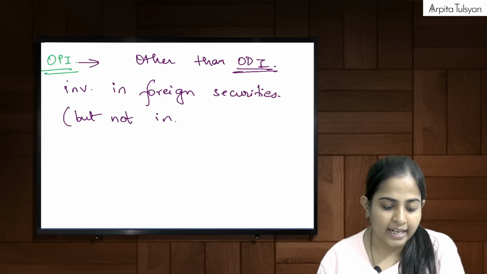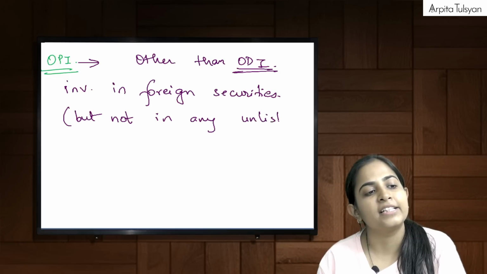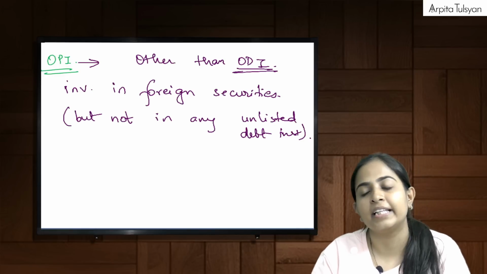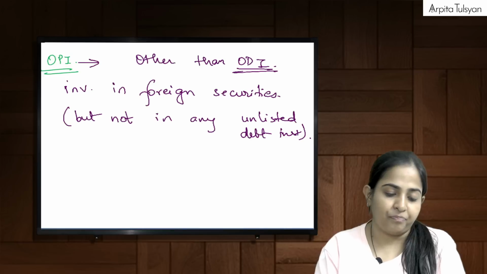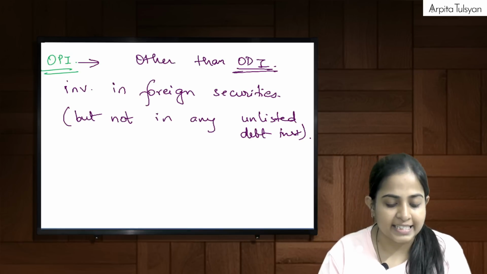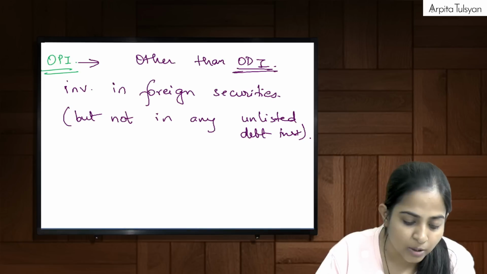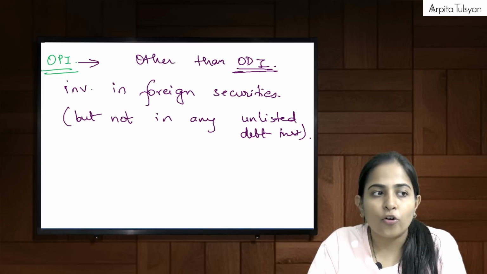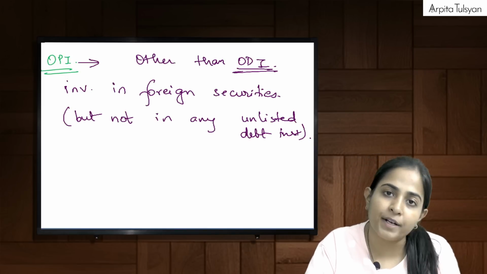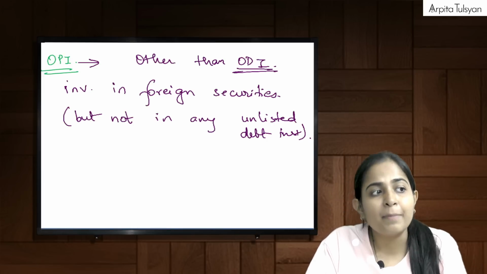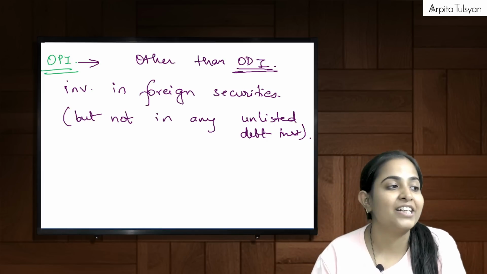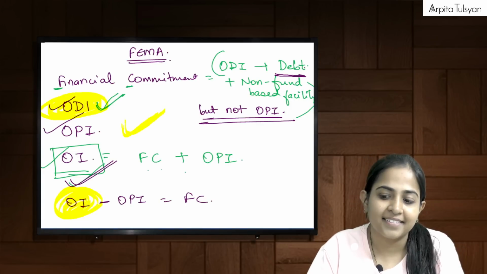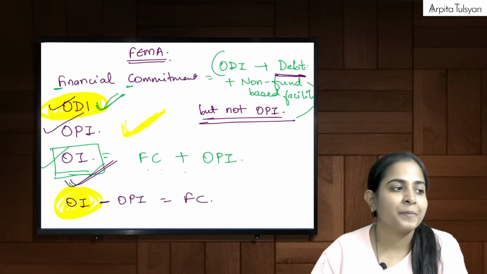But not in any unlisted debt instruments. Unlisted debt instruments will not be included in the term called OPI. If we are investing in any unlisted debt instruments, that will not be included in OPI. But ma'am, then where will it go? It will not go in ODI, and in OPI it is not coming. But will it come in financial commitment? Yes, it will come in financial commitment, because financial commitment included all sorts of debt. Are you clear with this?